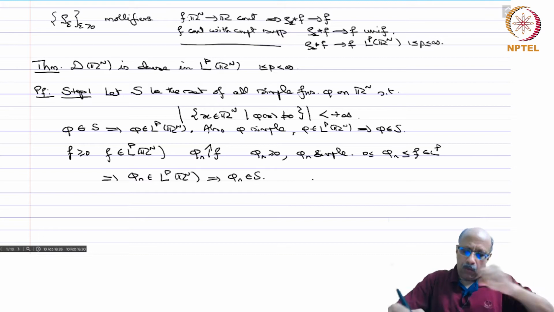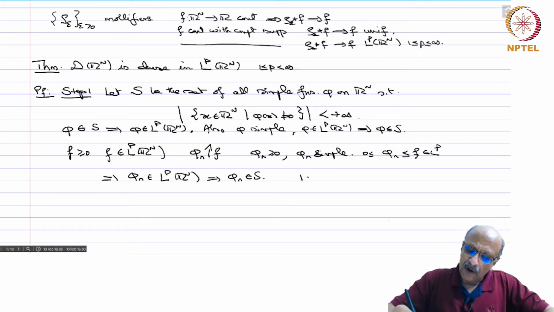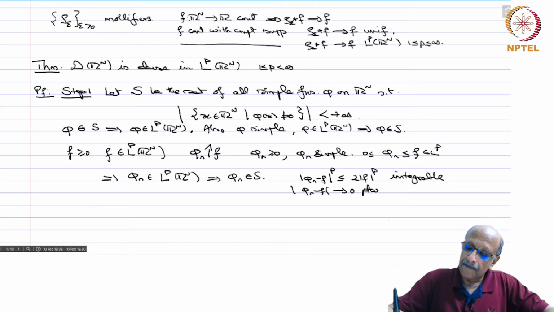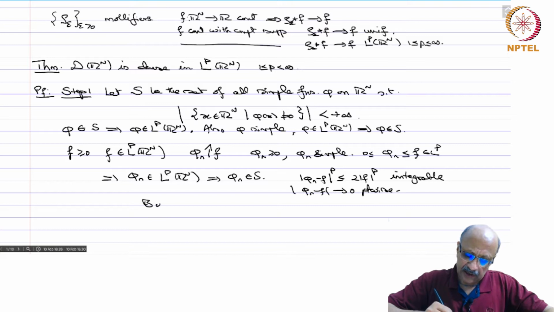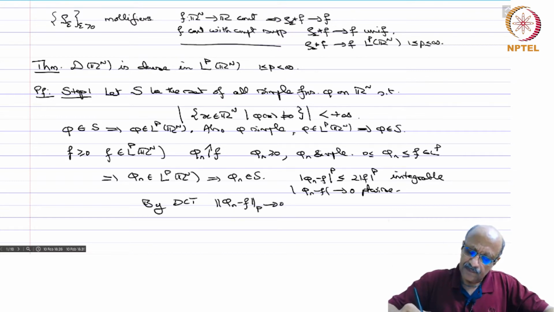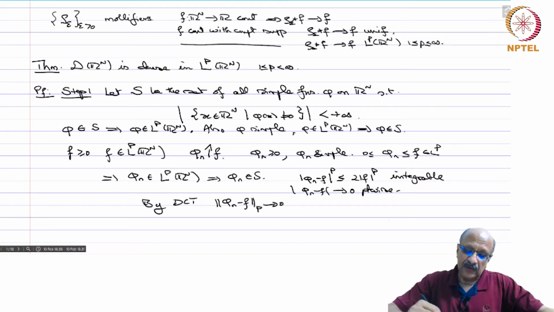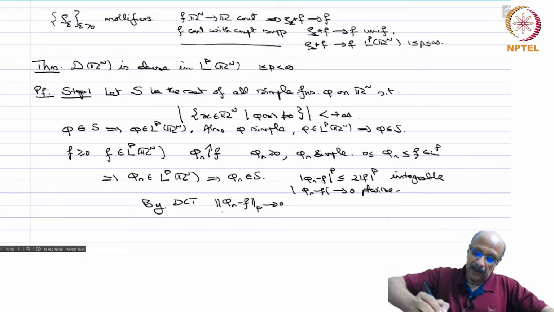Further, mod of phi n minus f, to the power p: mod phi n minus f is less than or equal to 2 times f, so that is bounded by 2 mod f to the power p, and this is integrable. And mod phi n minus f goes to 0 pointwise. Therefore, by the dominated convergence theorem, phi n minus f in LP goes to 0. Therefore, this phi n which increases to f also approximates f in LP, and they are all in S.